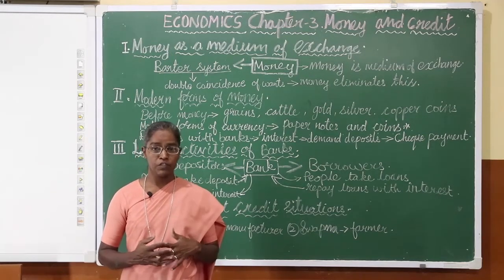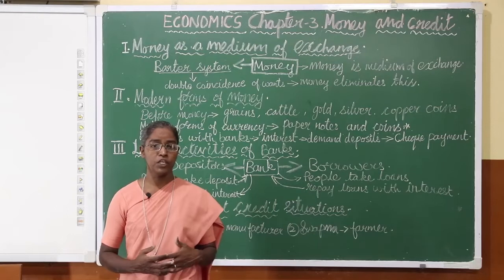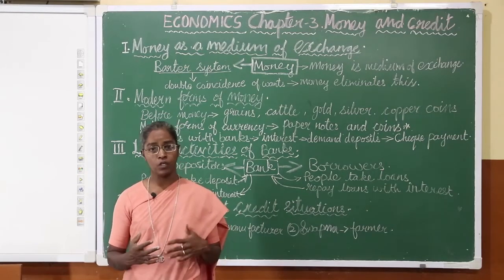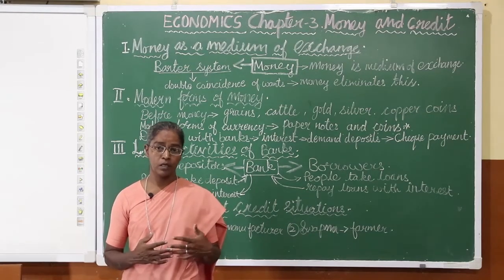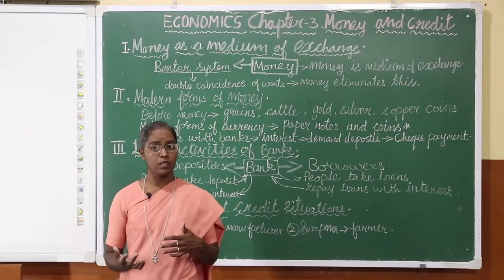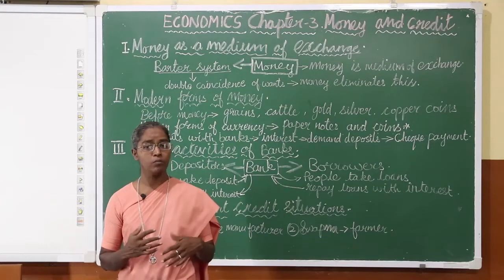For example, when we speak about our daily life, in the morning the milkman comes to our house and gives the milk, and we pay back money immediately or at the end of the month with an agreement.